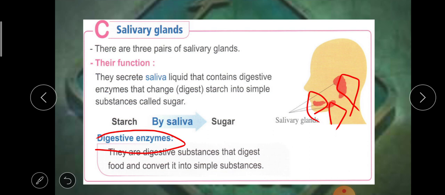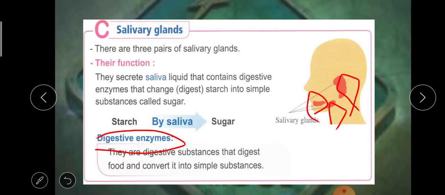You may notice that if you chew a piece of bread, after some time it disappears inside your mouth and you taste a sweet taste. Why? Because this bread contains starch, which changed into sugar. It means the digestion of starch happens in the mouth by saliva, which is secreted by the salivary glands.